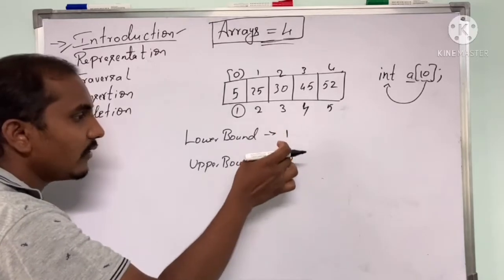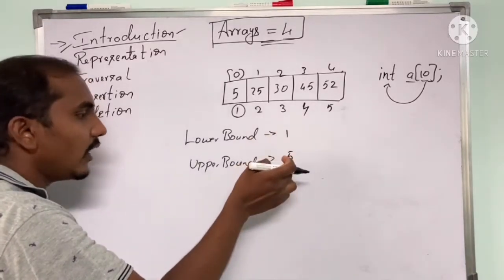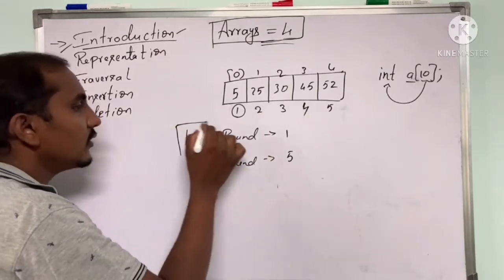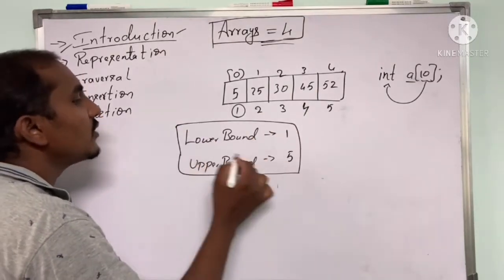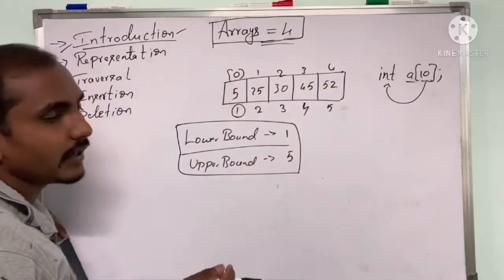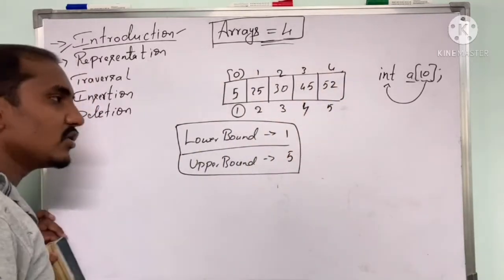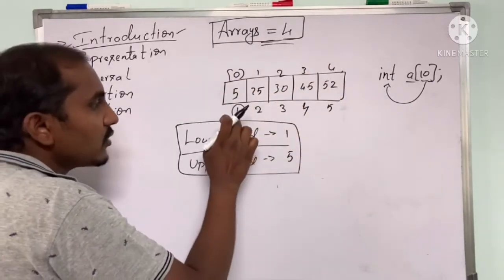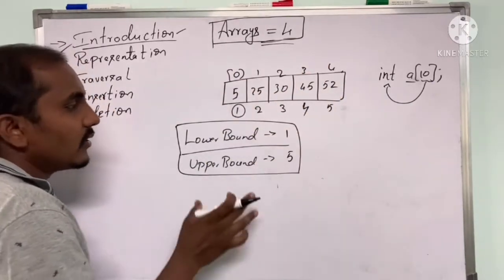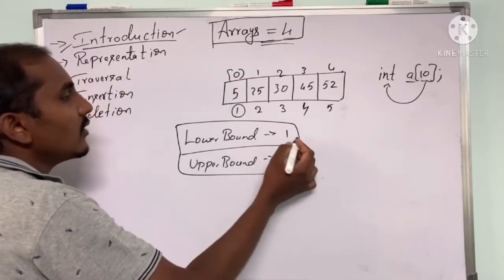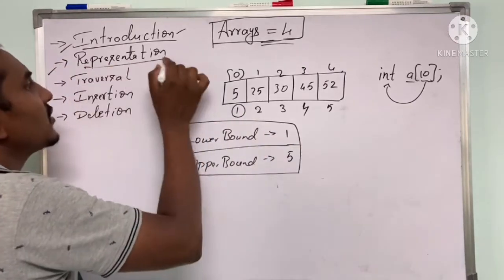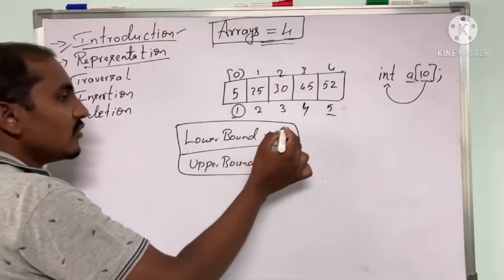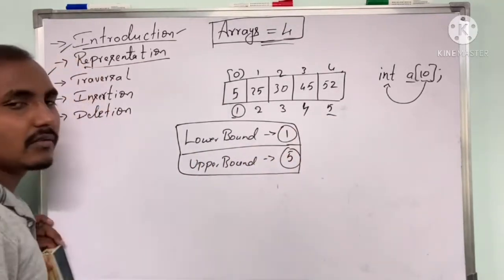We can also consider the lower bound and upper bound as 0 and 4. In some textbooks they use 0 and 4, in some they use 1 and 5. That is up to you. Especially in terms of representation, we'll usually use 1 and 5.